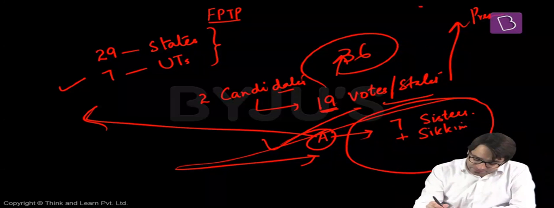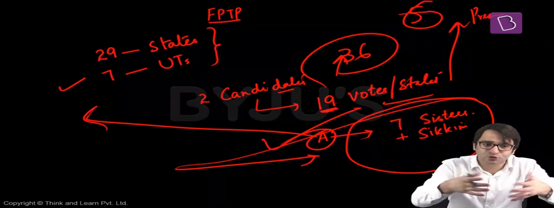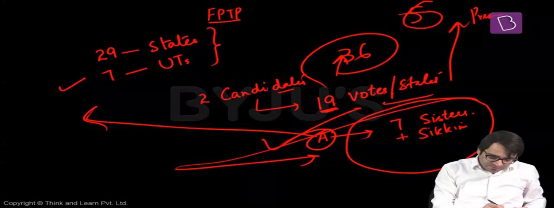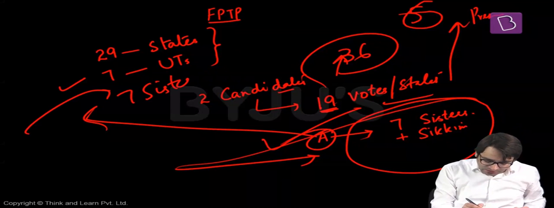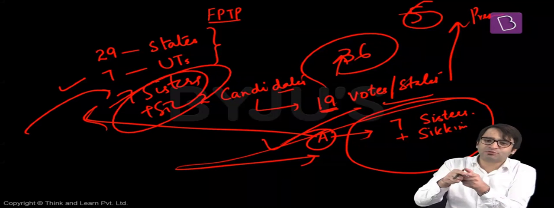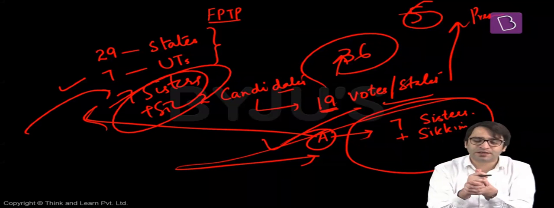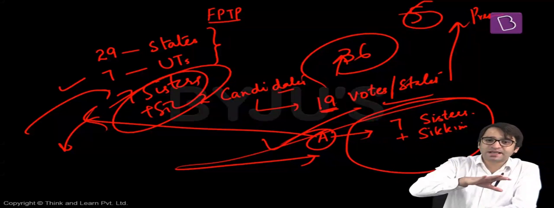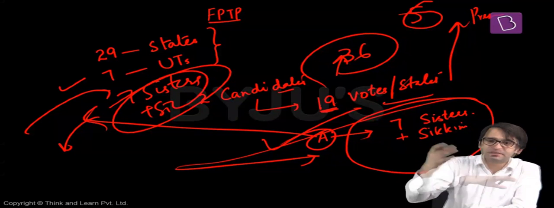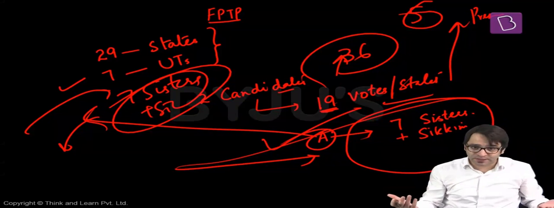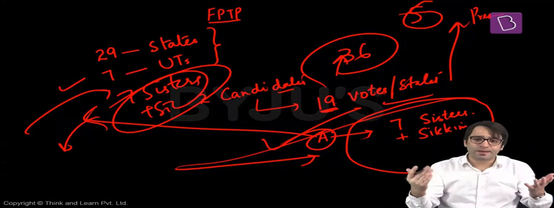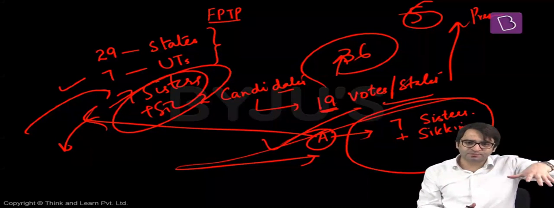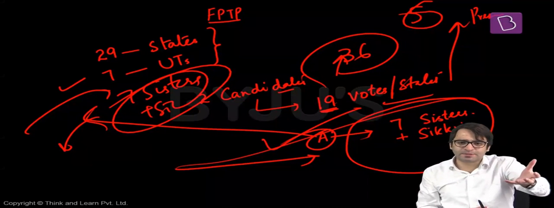Now there can be another situation. There can be 5 candidates in the fray to contest the presidential election, and there is one candidate from the Northeast who has bagged all the 7 sisters in the Northeast plus Sikkim. That means we will have a nominee from a Northeastern state as the next president of India. But since this individual has a stronghold only in the Northeast, he is not acceptable to the people in the South or West or Central India. But even then, this individual is the next president of India. Or conversely, let's look at it this way. There is one candidate belonging to the Hindi heartland, Rajasthan, Uttar Pradesh, Chhattisgarh, Bihar, Jharkhand. But this candidate is not acceptable to people in the North.